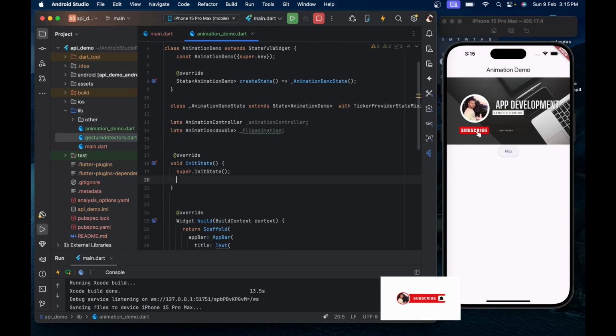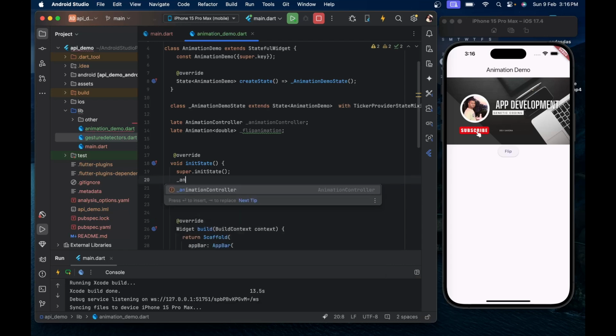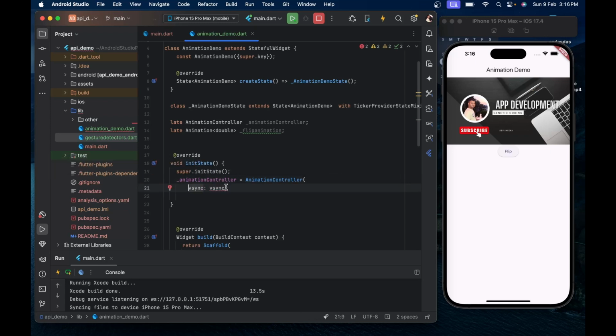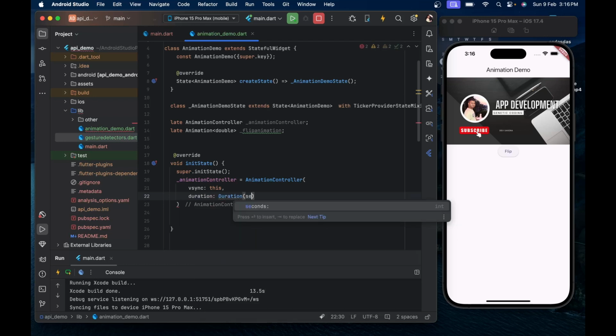We will initialize these values in the initState method. First of all we will initialize our animation controller. Here the animation controller accepts two values. First is vsync, which accepts the object of the TickerProvider mixin class. We have already used our mixin class with our animation class, so we will pass the this keyword here. Second parameter is duration. So we will call a Duration here, and we will make our animation perform in 2 seconds.